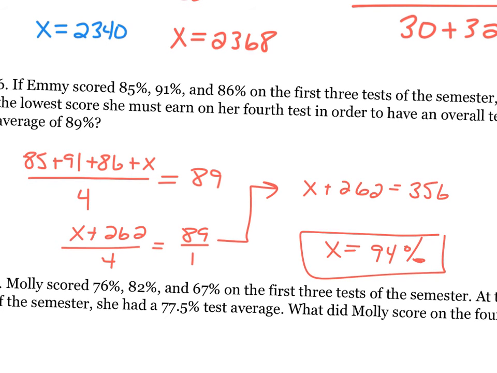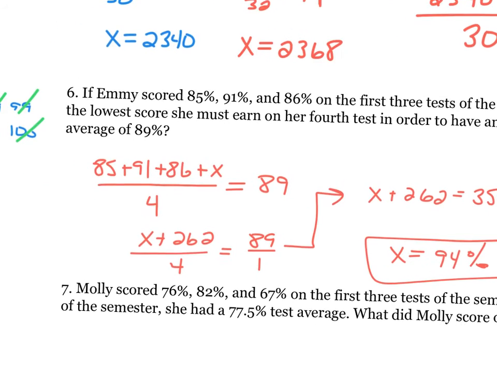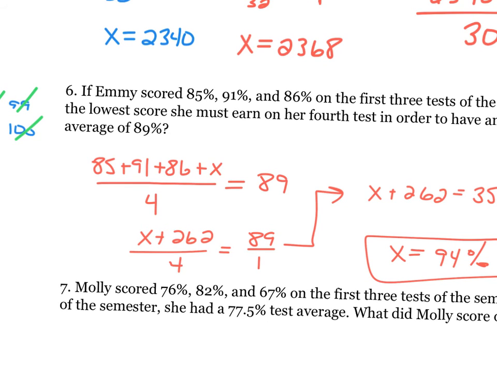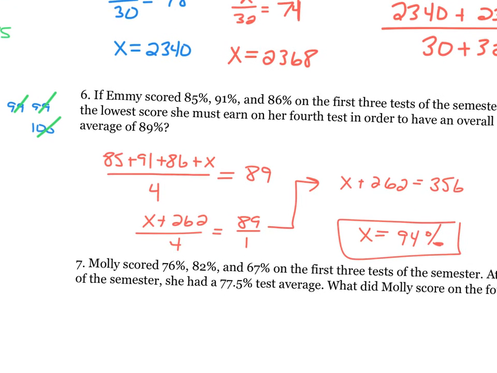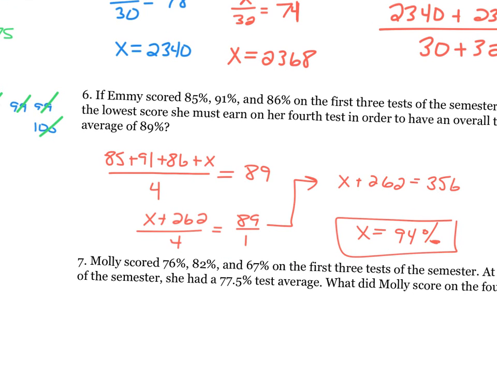Let's just see if that makes sense, okay? She scored a 85, 91, 86. 2 of those scores were below the 89 average, so that makes sense. She's going to have to score pretty darn high on this last test to do well.